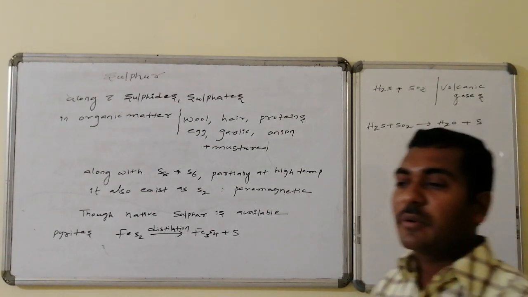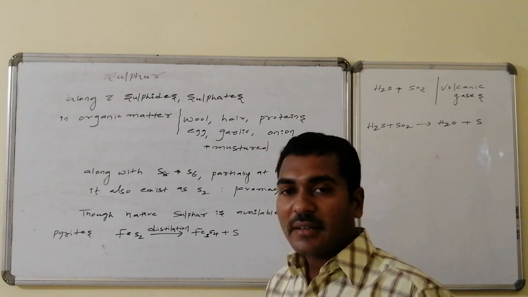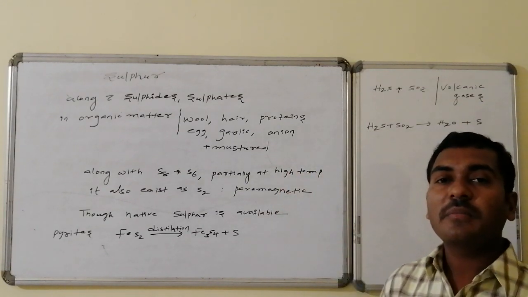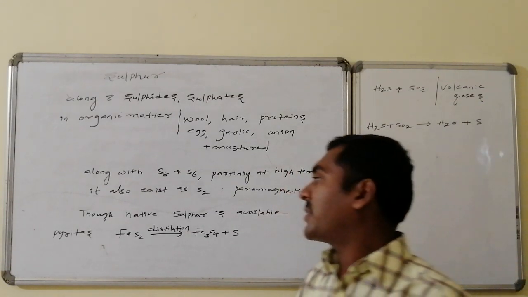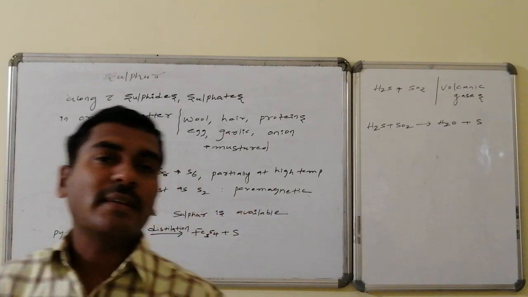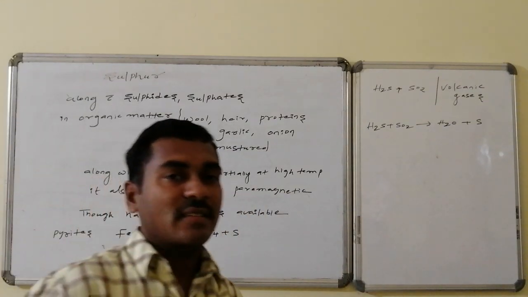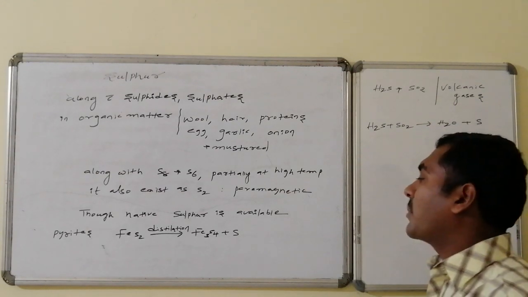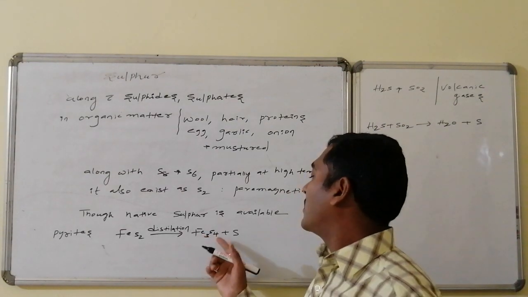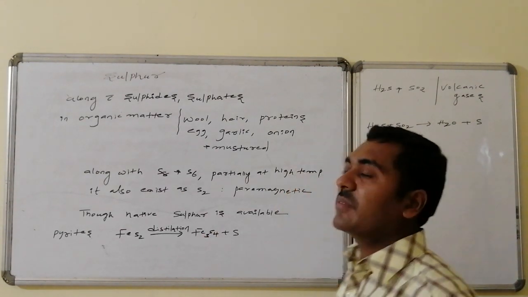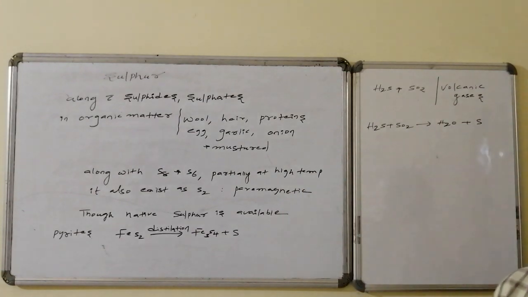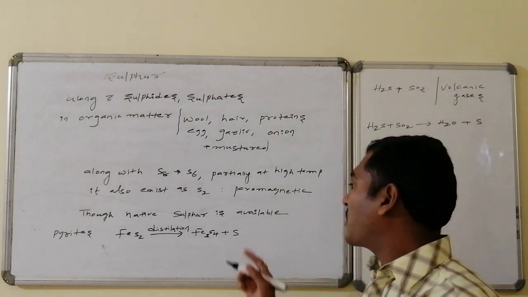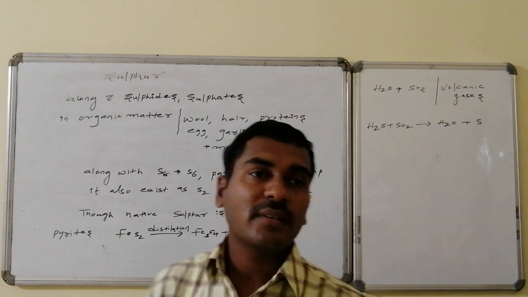Though it is available underground in the earth in elemental form, it is generally prepared from pyrites, that is iron pyrites. On heating, it is converted to a reduced chemical composition of ferrous and iron combination, that is Fe3S4, and sulfur is liberated.